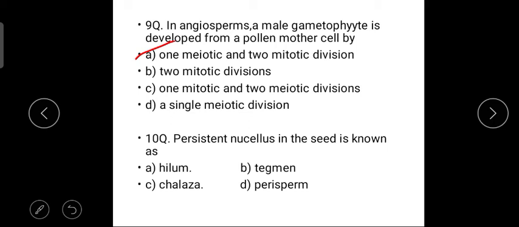Next, 10th question. Persistent nucleus in seed is called as. Persistent nucleus in the seed is called as perisperm. Our answer is perisperm.